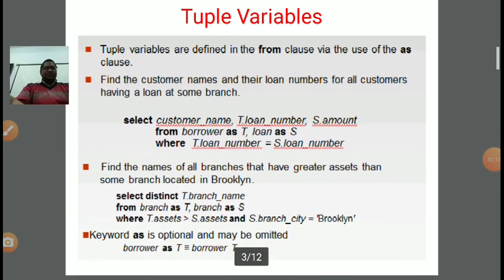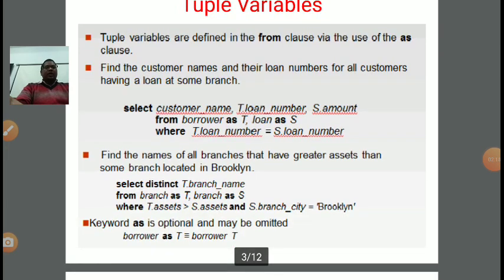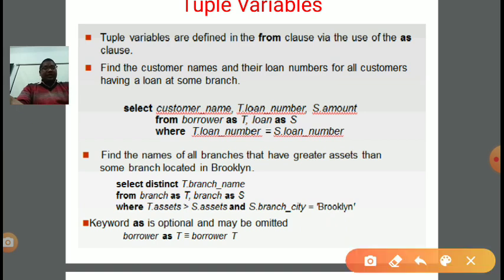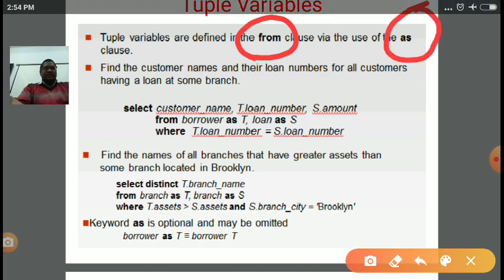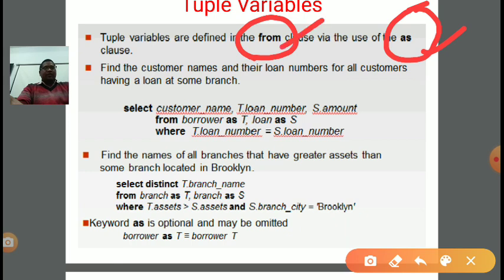So, tuple variables. Tuple variables are defined in the from clause via the use of the as clause. So first, in which clause are we using the tuple variable? The from clause, and with the clause as. These two points are important: in the from clause, and with the clause as.